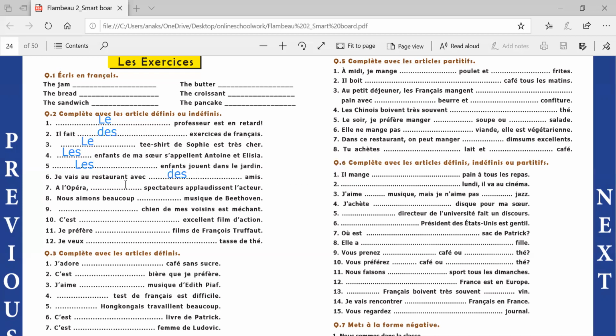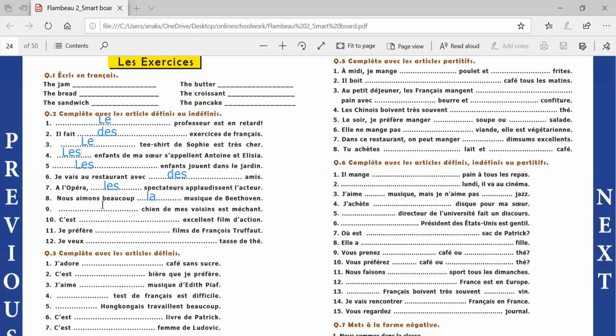So, des. À l'opéra, dash spectateur applaudissent l'acteur. At the opera, the spectators are applauding the actor. So, les. Nous aimons beaucoup dash musique de Beethoven. Now you know we are talking about music of Beethoven. So we know whose music it is. So la musique.